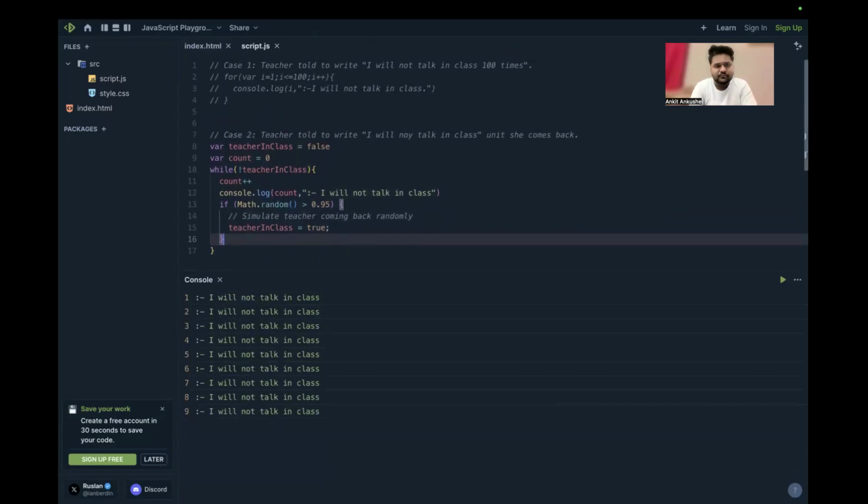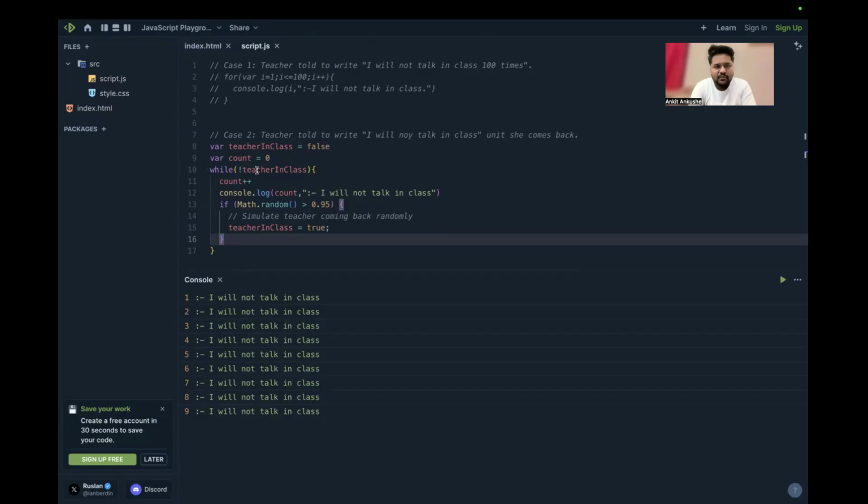In case 2, what did the teacher tell us? The teacher told her to write, I will not talk in class until she comes back. We have created a variable called teacher in class. The teacher currently is not in class, so we have made the variable false. Then we have added a count variable here, which will tell us how many times this loop ran. The count we will increment.